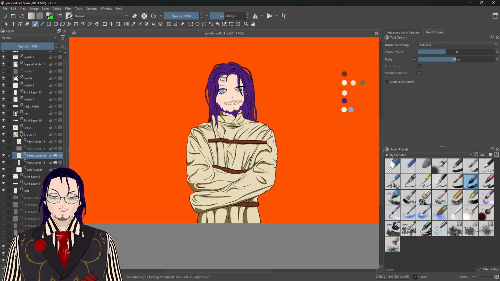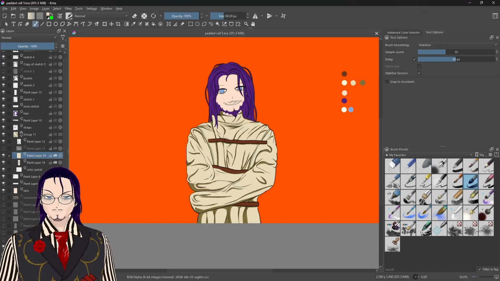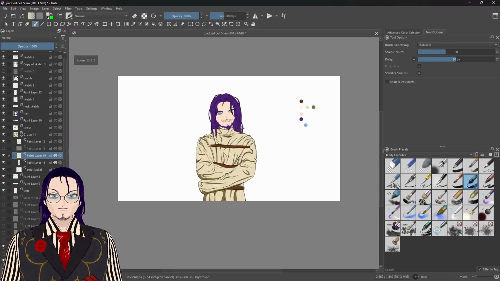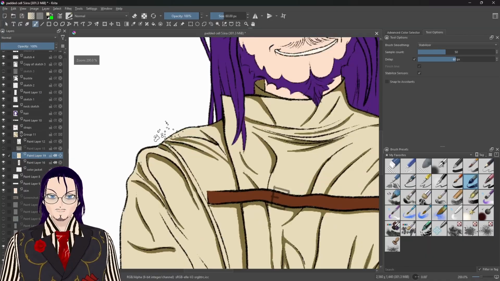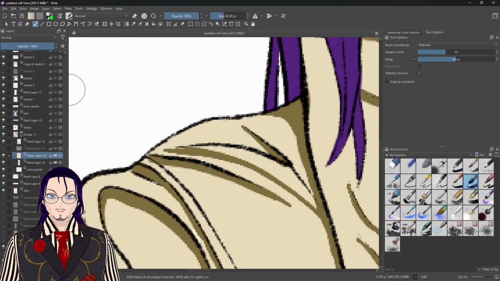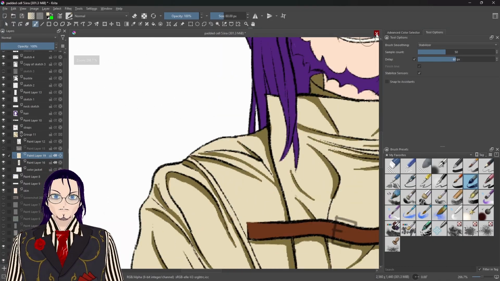So yeah, lit from the back is, I think, what I'm going to end up doing. But this is just the contrast layer, so it's easier to see things that are bleeding over and stuff that way.